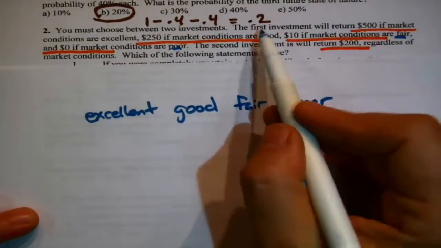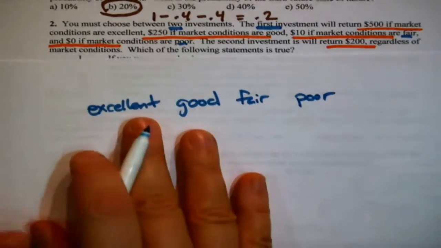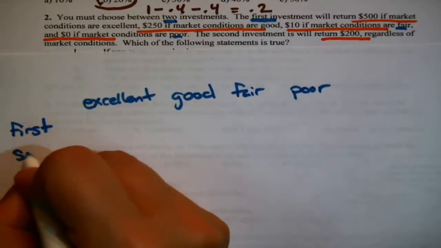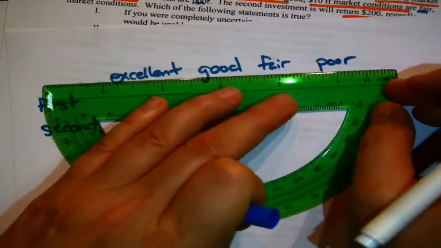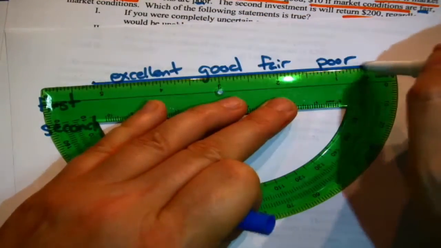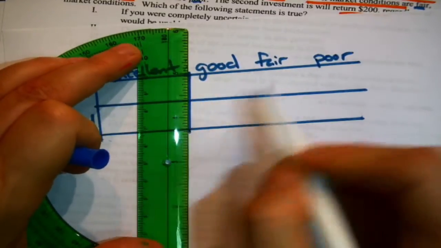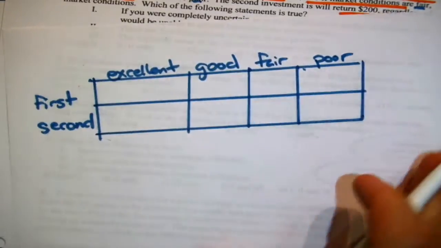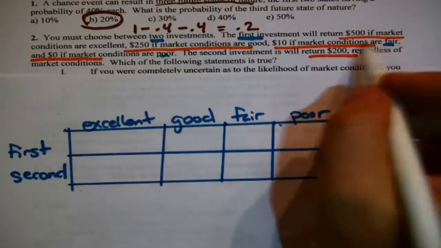Now, there are 2 different things to pick from here. They talk about the first, oh, there's 2 investments. You must choose between, oh, wait a minute, that first sentence was a giveaway. That's actually describing the decision. A decision is a set of alternatives. The first investment, the second investment. I'm not writing the word investment just because I'm lazy. This is all setting itself up to create a payoff matrix or a payoff table in which the rows are the alternatives, there's only 2, and the columns are the different futures that could happen. In this particular problem, there's only 4.